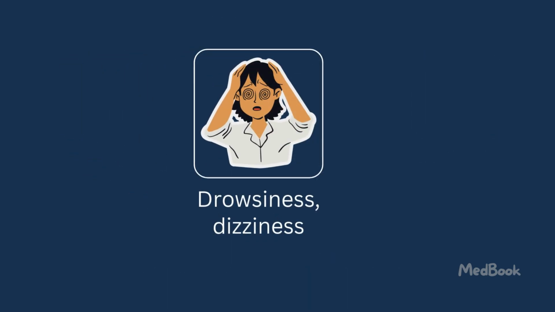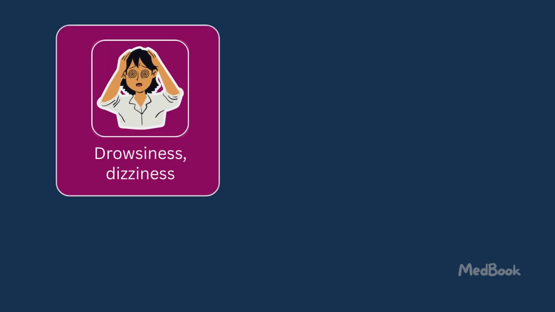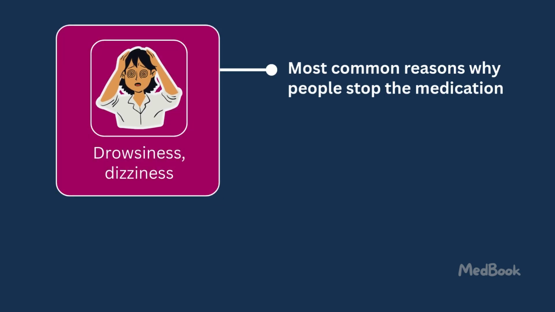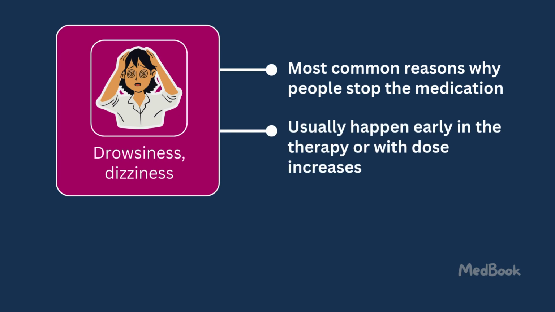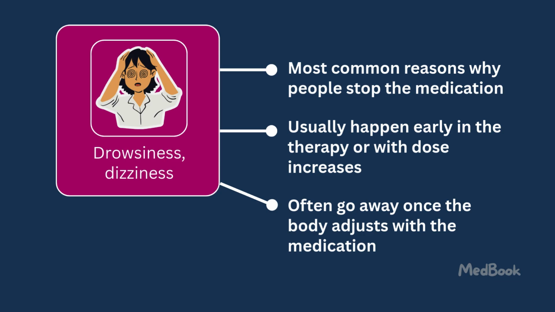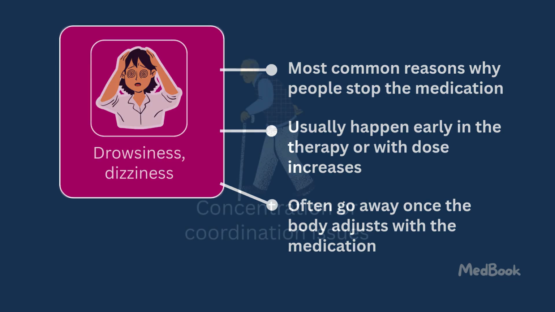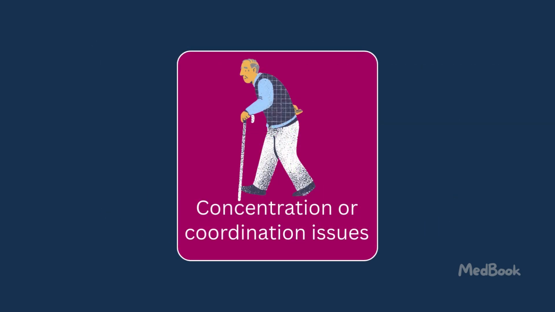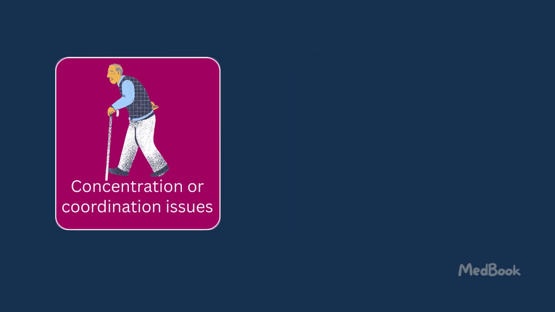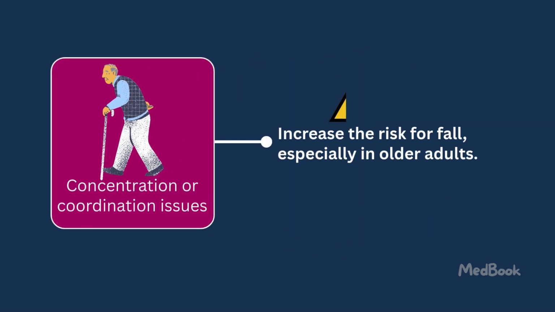Let's take a second to talk about dizziness and drowsiness, because they are the most common reasons why people stop the medication. They usually happen early in therapy or with dose increases. These side effects often go away once the body adjusts to the medication. Also, gabapentin may affect concentration or coordination, and thereby increase the risk of falls, especially in older adults.